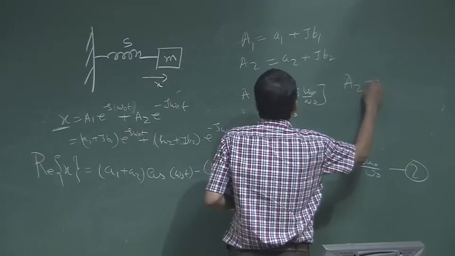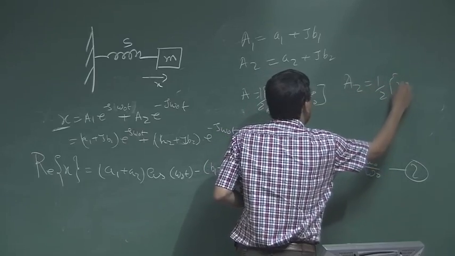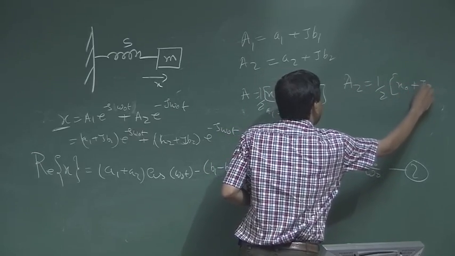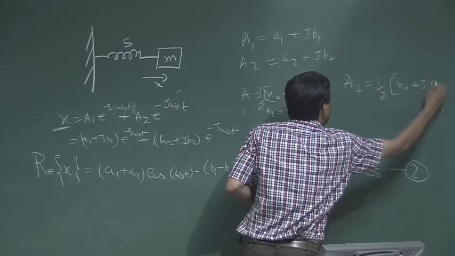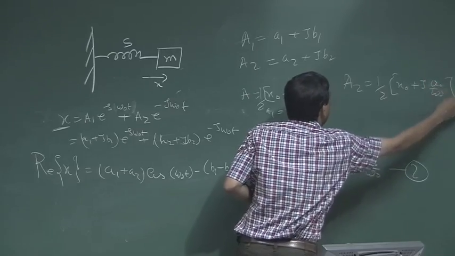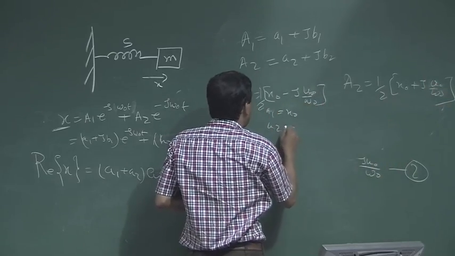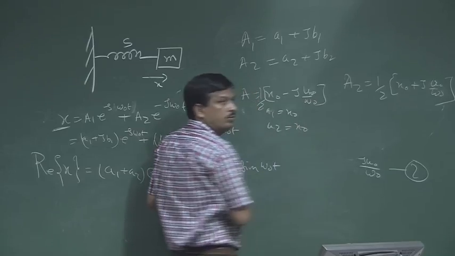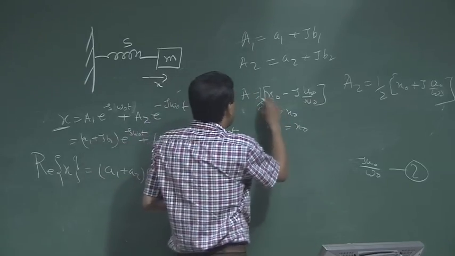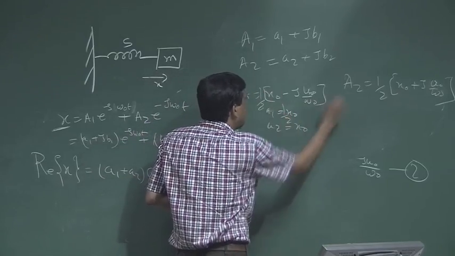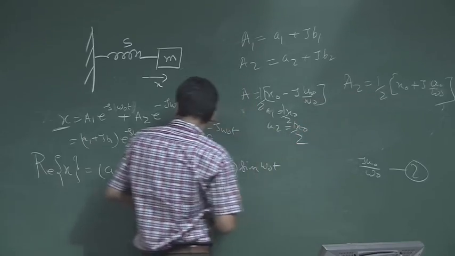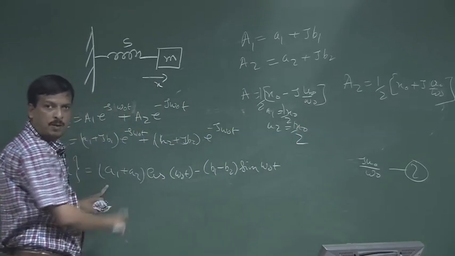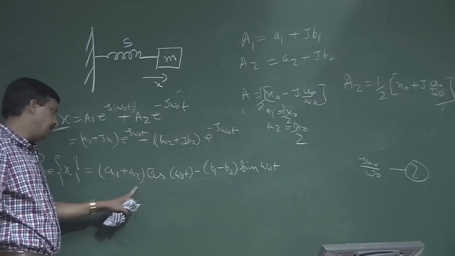A2 is half of x0 plus j u0 by omega 0. So, small a2 is also half of x0. A1 plus A2, half of x0 plus half of x0, is nothing but x0.